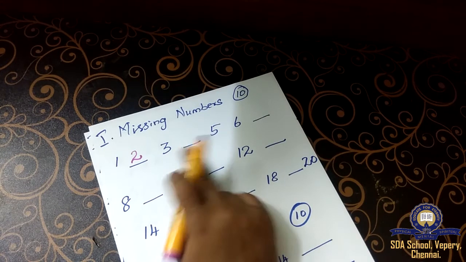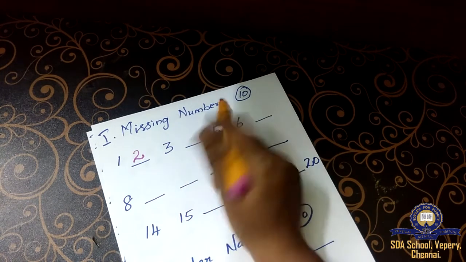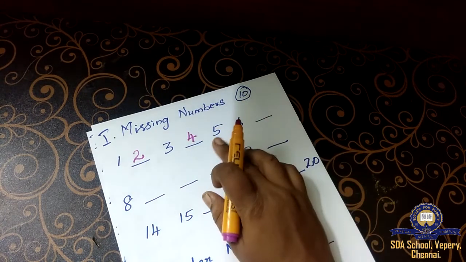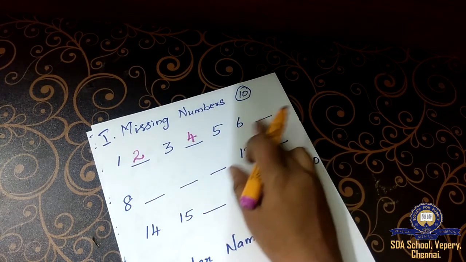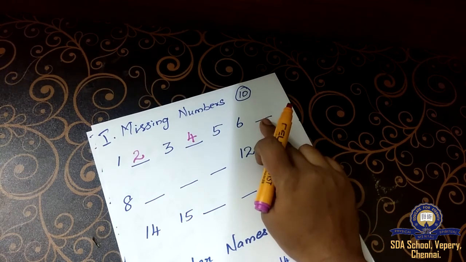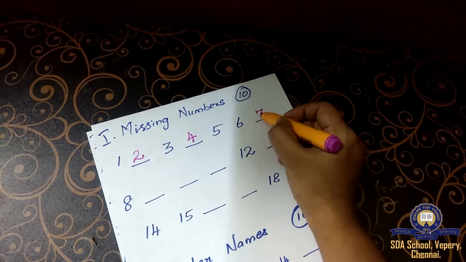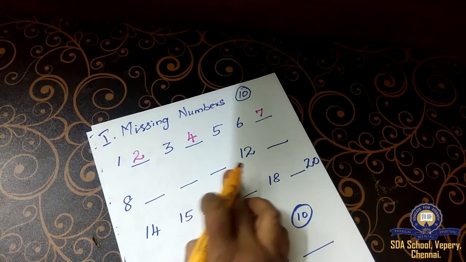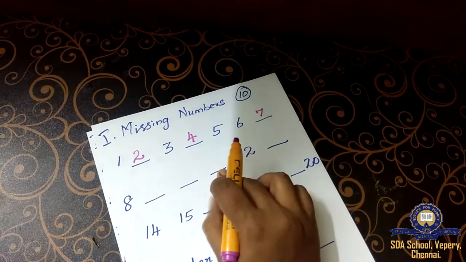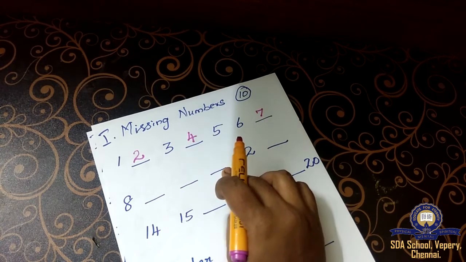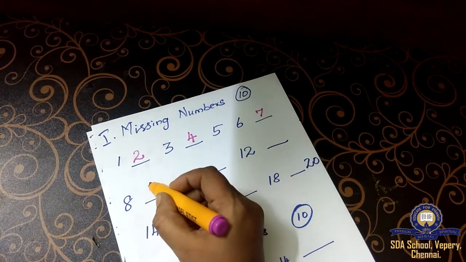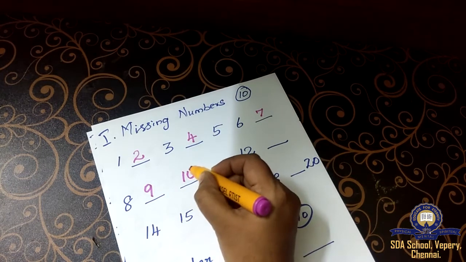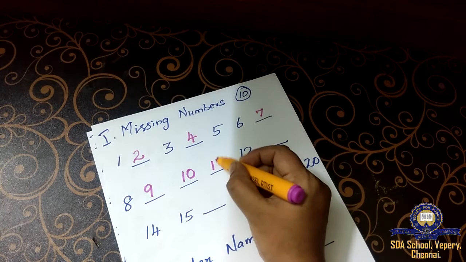3 is here. And after 3, 4 is not here. So you have to write 4, 5, 6. And what is not here? You have to write number 7. 8 is here. The next numbers are all missing. So you have to write all the missing numbers. After 8, what will come? 9. After 9, 10. After 10, 11.